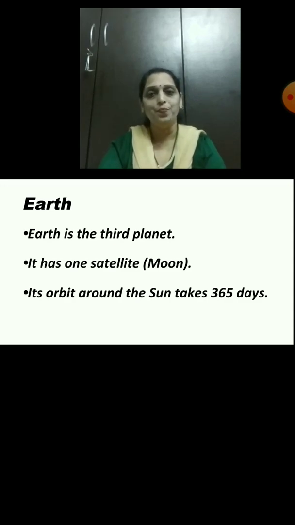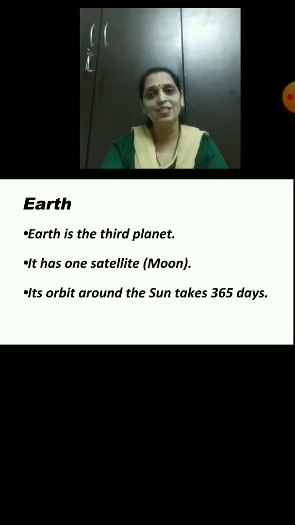Now tell me, what is the position of the Earth from the Sun? Yes, Earth is in the third position from the Sun. How many moons does Earth have?